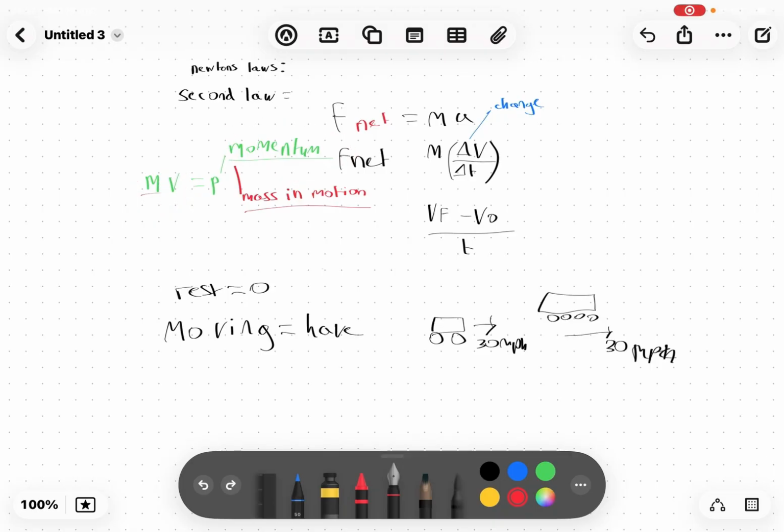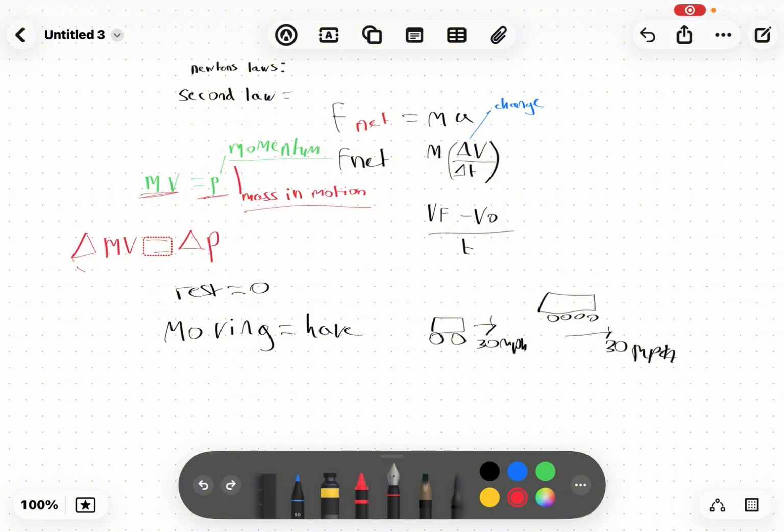So if mv equals p, that means change delta mv equals delta p, the change in momentum. I'll just call it momentum, because they're equal. They both have to change, and because they're equal, it's okay. Technically speaking, you see how we have these two already here. You just have to times it. Right now it's not times. However, if you times it, it will be somewhere here. That means it's equal to this.